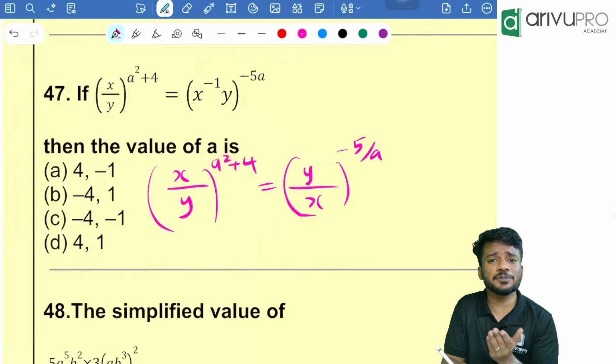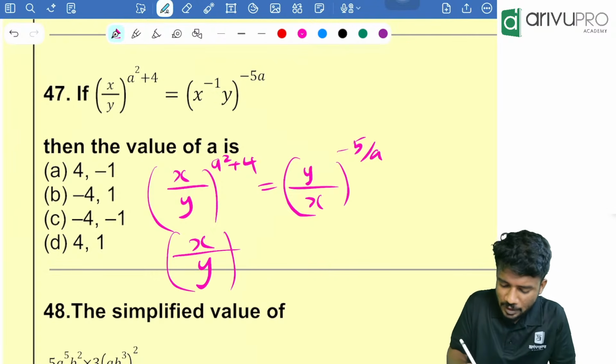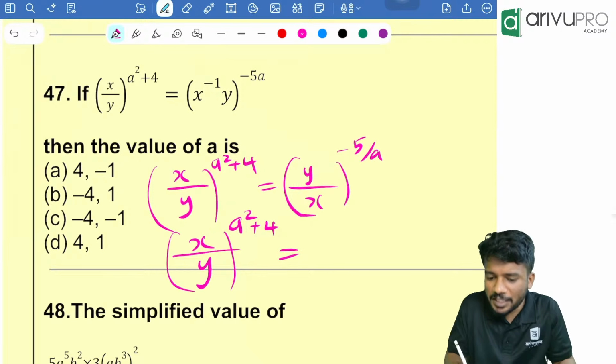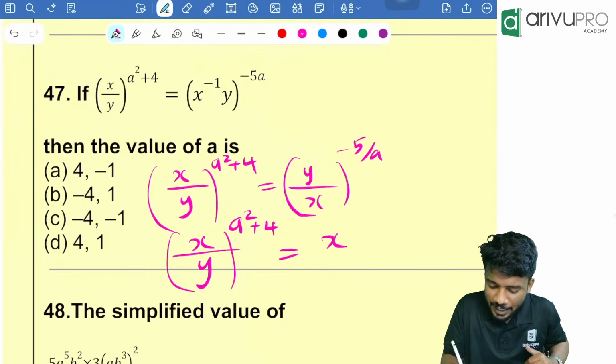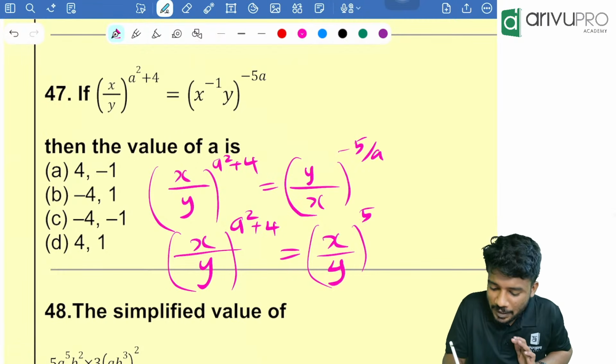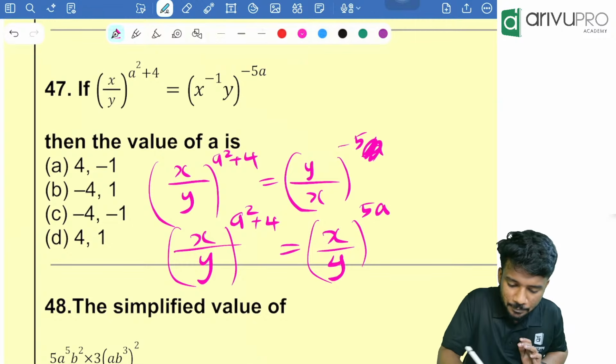People, look here. Both the base values are reciprocal to each other, so I can convert them. So x by y, the whole power a square plus 4, which is equal to, it will become what? X by y, the whole power minus of minus will become what? Plus 5a, not 5 by a, it is 5a, sorry.